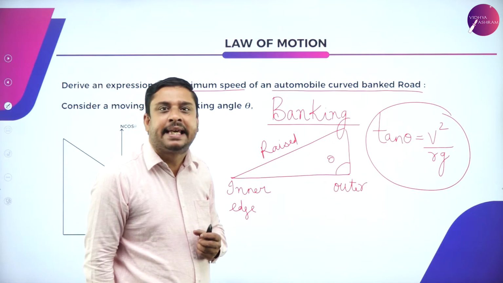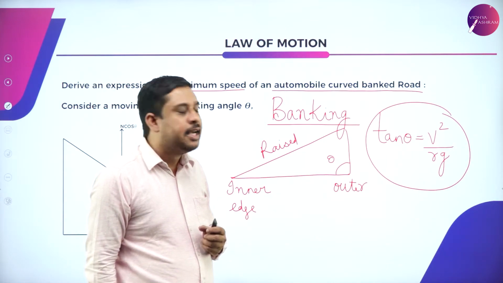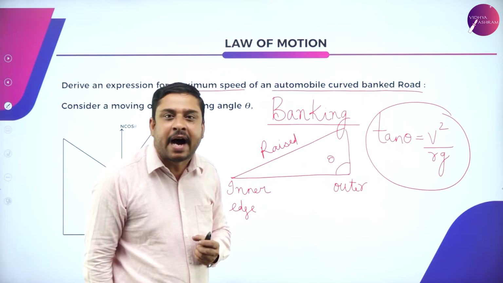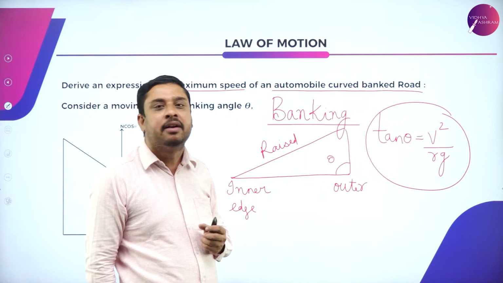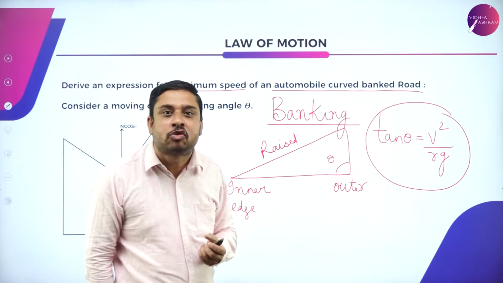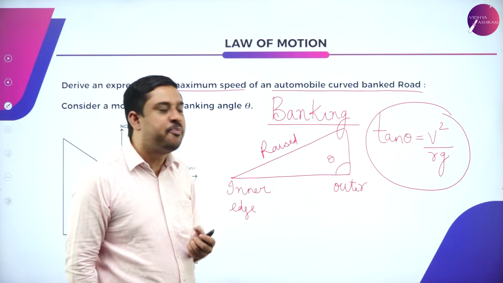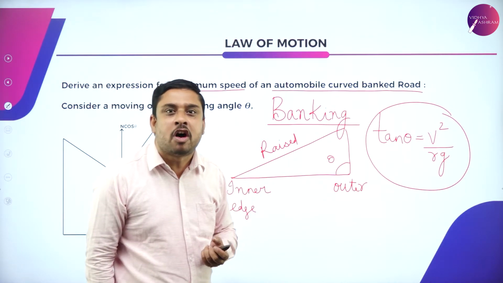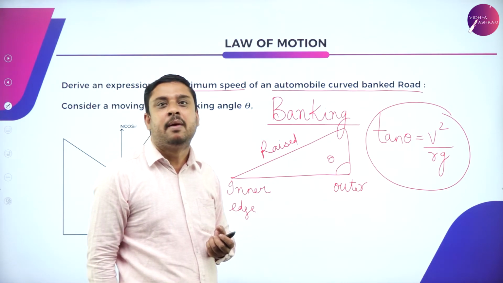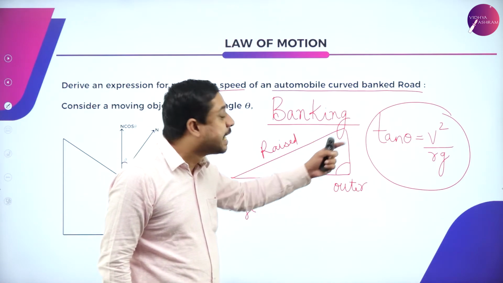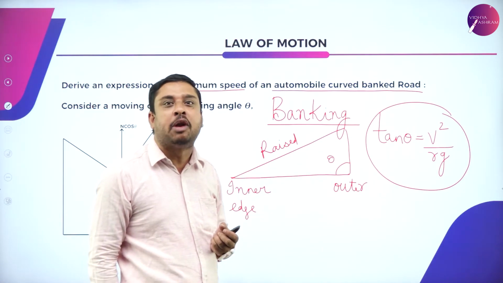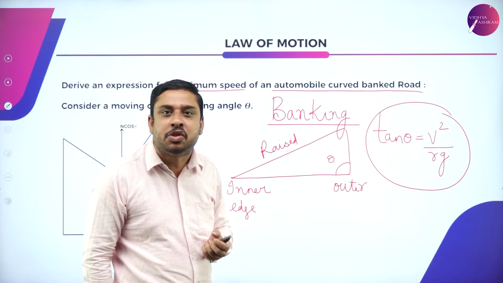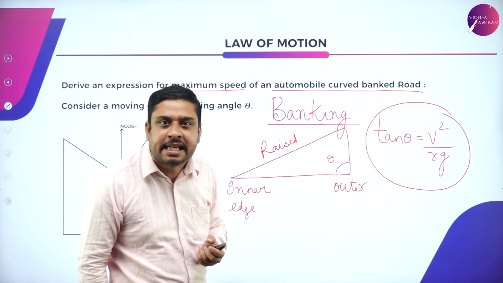Angle of banking theta is given by V square divided by RG, where theta is called angle of banking, V is the velocity of the vehicle, R radius of the circular path, G acceleration due to gravity.